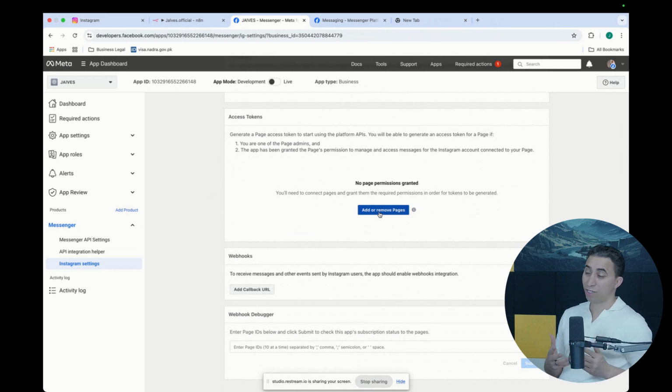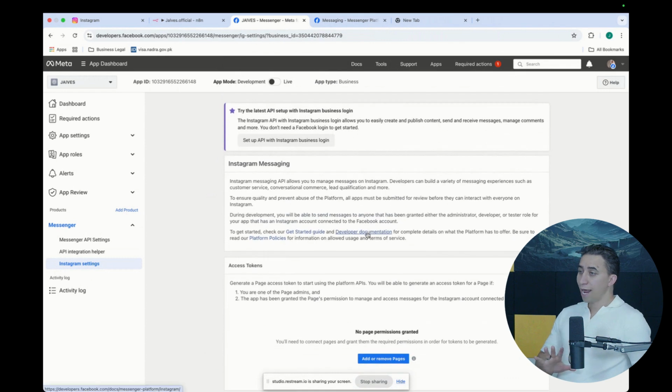And to be honest with you, I need more time to investigate how I can use this product, Messenger, to send a DM to Instagram. I do have more experience interacting directly with the Instagram API, basically the Graph API, which is pretty much the same. Okay, that's all. So now it's very interesting.